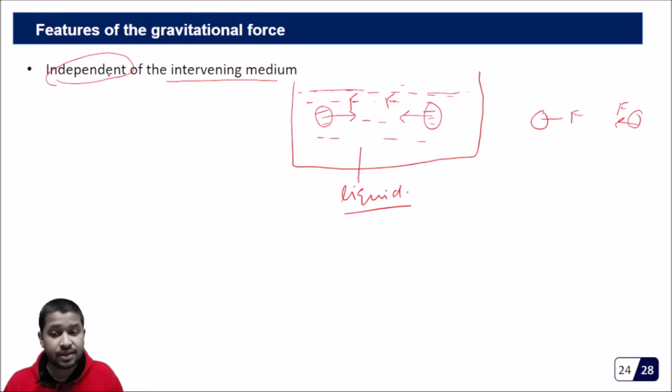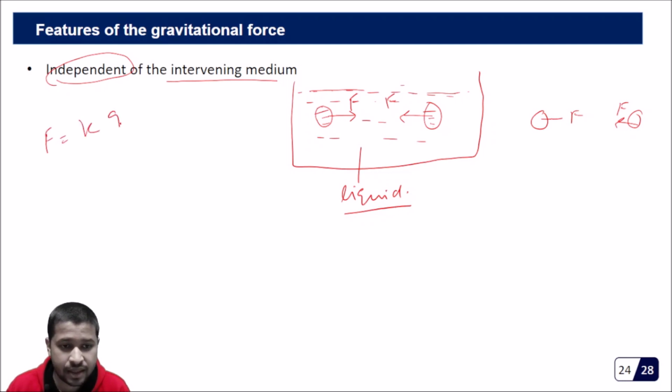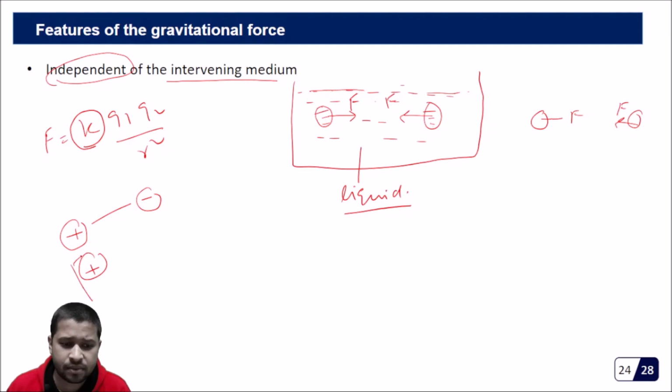So you can see that these are the differences of gravitation from Coulomb's law, because in Coulomb's law the force was k q1 q2 by r square. This k is dependent on the medium. That means if you have a positive charge and a negative charge, then in free space the force is something else, and in a different environment, in some kind of a dielectric or whatever it is, the force is different.